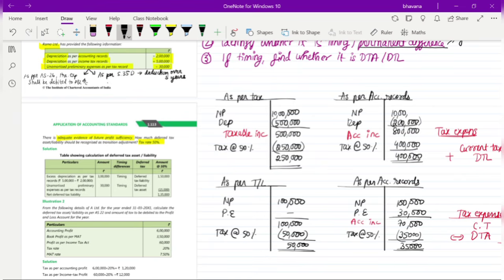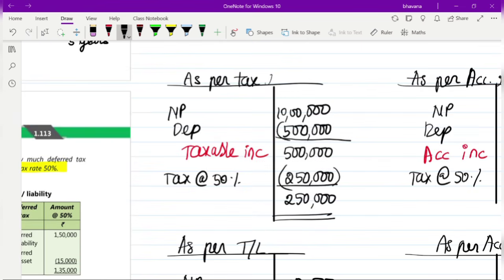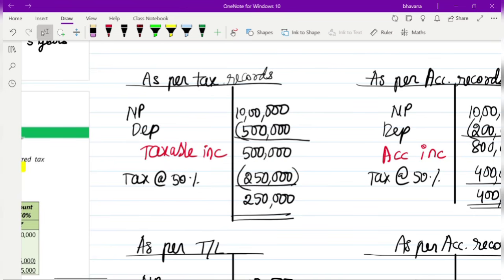Okay. So we start as per tax records or as per tax laws. What happens here is that you have a net profit. Before I start this, I'll just tell you that I have taken net profit as an assumption, so it's easier for you guys to understand. I have taken an assumption of 10 lakh rupees.